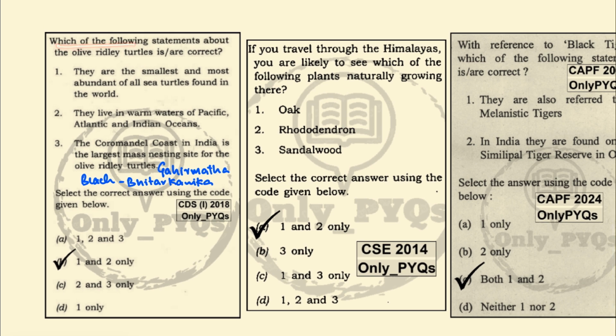Which of the following about the olive ridley turtle is correct? They are asking the correct statement. They are the smallest and the most abundant of all the sea turtles found in the world. This is correct. They live in warm waters of the Pacific, Atlantic and Indian Ocean. This is also correct. The Coromandel coast in India is the largest mass nesting site of the olive ridley turtle. This is a wrong statement because it is the Gahirmatha of Bhitarkanika which is the largest mass nesting site of olive ridley turtle. So 1 and 2 becomes correct.